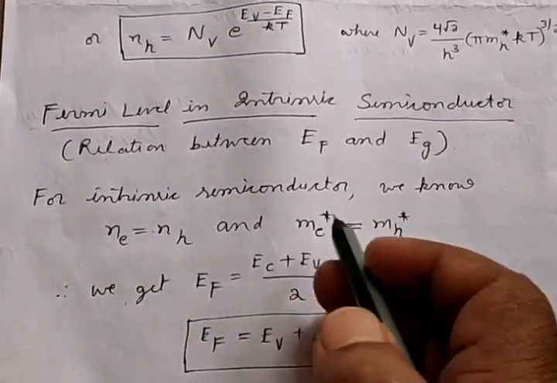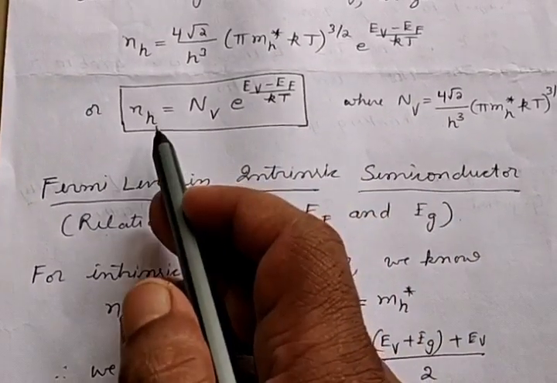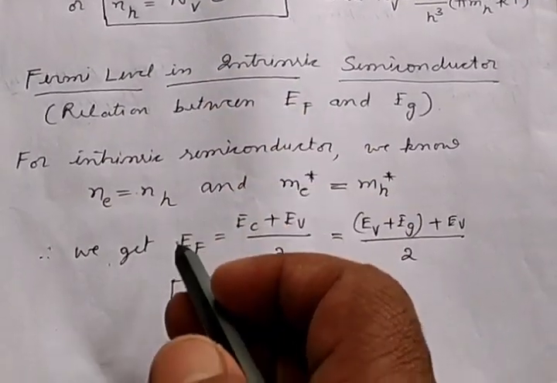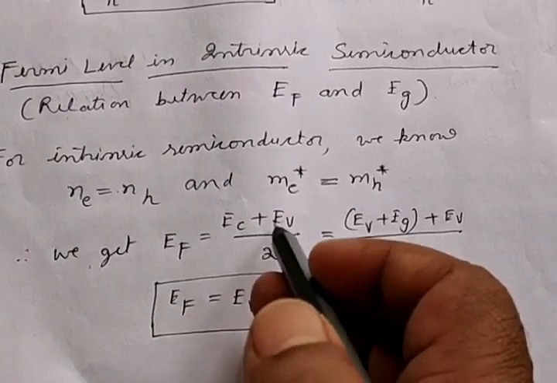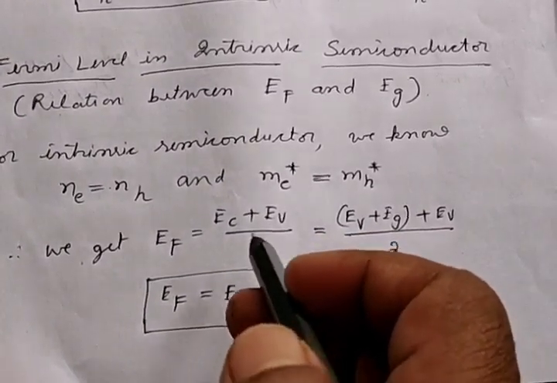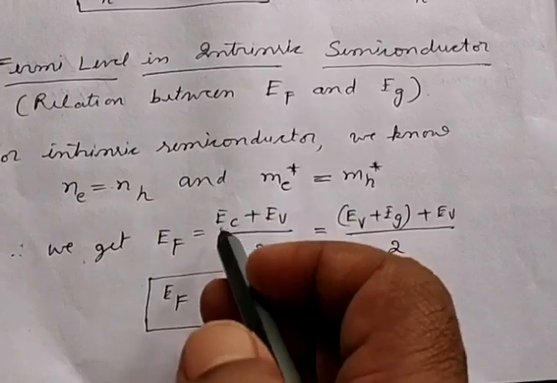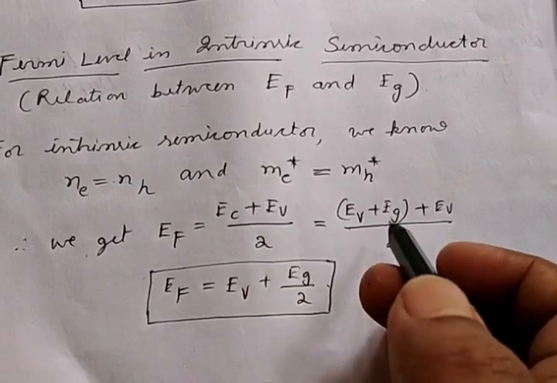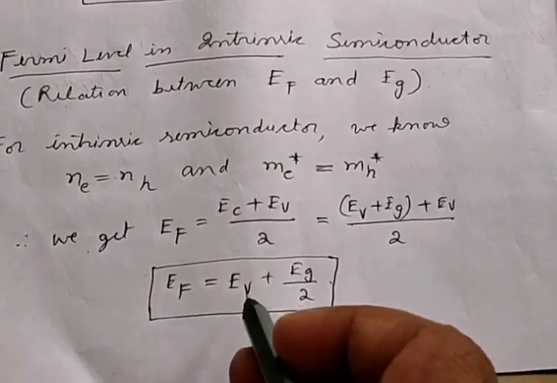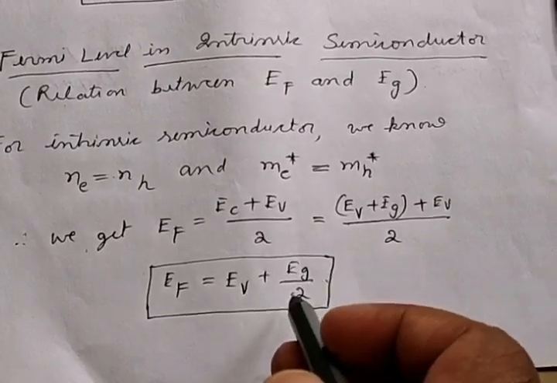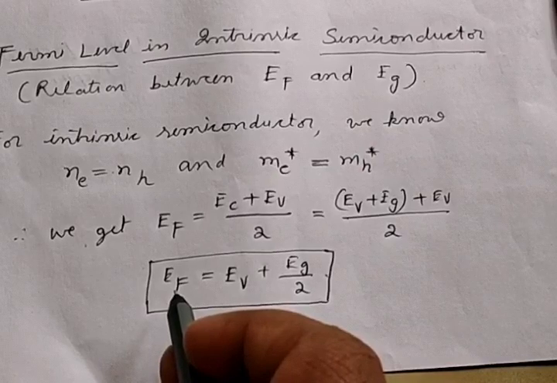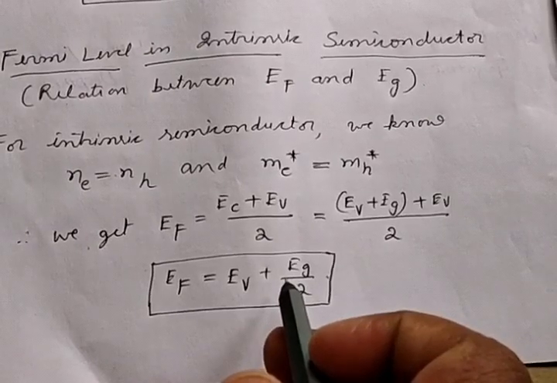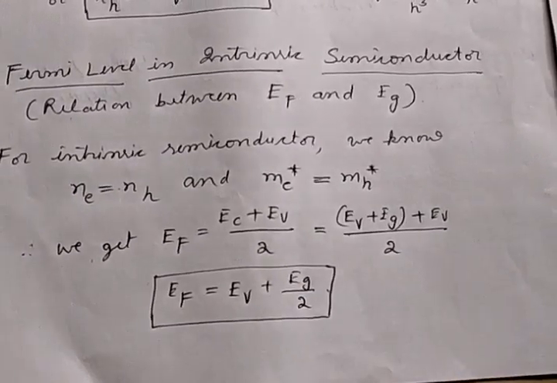So substituting these two conditions in the expression for Ne, the electron concentration, and hole concentration Nh, which we have got earlier, and solving that, we get EF is equal to (Ec plus Ev) by 2. Here Ec is the bottom of conduction band, which can be written as Ev plus Eg. So substituting this and simplifying, we get Fermi energy is equal to Ev plus Eg by 2. That implies that the Fermi energy level lies exactly in the middle of the energy gap between the valence band and conduction band. And this is true in the case of the intrinsic semiconductor.